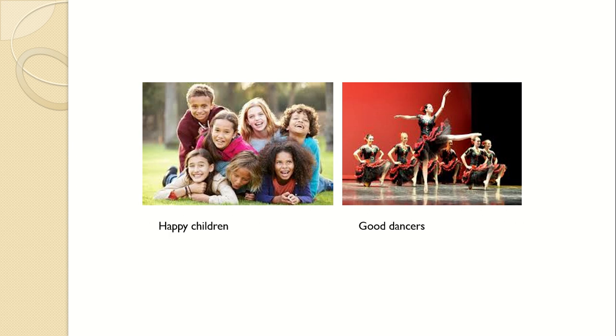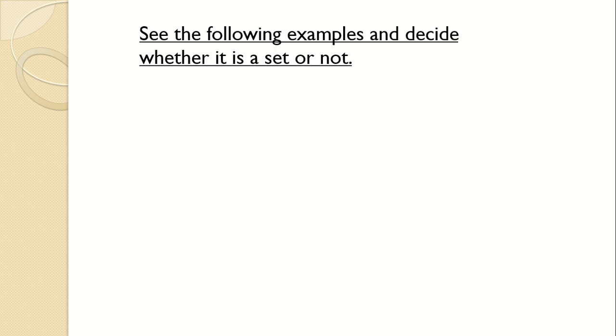Whereas a collection that we know, we can very well define. We know whether a particular element belongs to it for sure. Now in this group, all the children are looking happy. They have maybe posed and smiled for a photo, but actually are they happy or not? We can't be very sure, right? That's why it cannot be a set, because there is a quality involved. So let's see some more examples.